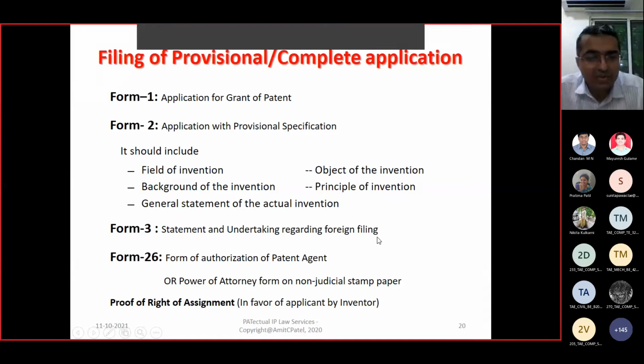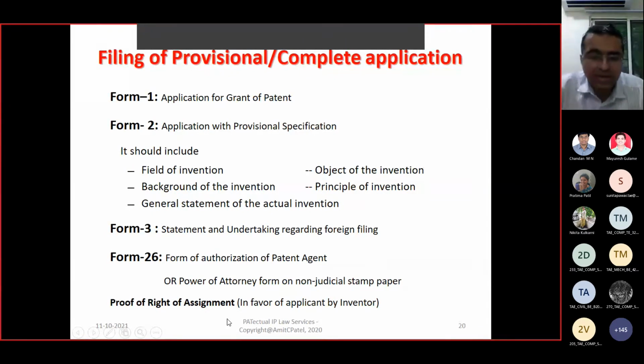So for the same patent, if you applied in other countries, those details you have to disclose in Form 3. Form 26 is the form of authorization of patent agent. So if you are applying through any professional, who is filing on your behalf, then you have to give this form of authorization to the patent agent, and proof of right of assignment.